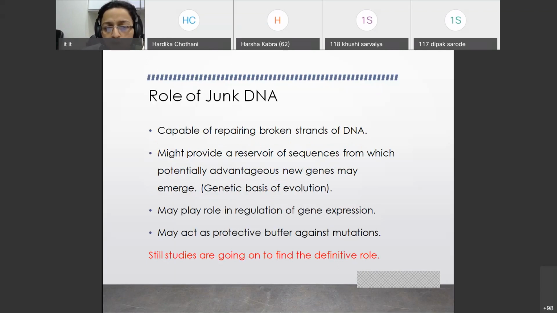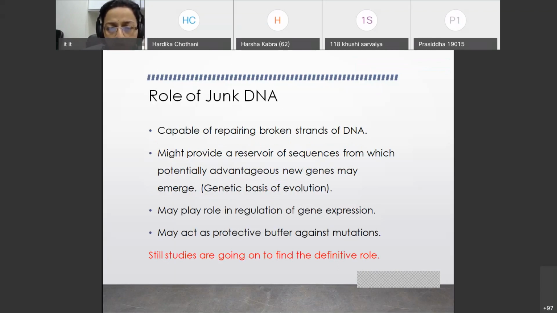And the role of junk DNA, remember this thing, even though these roles are given to you in the books also, the 100% surety that these are the things which are done by junk DNA is not there. Scientists are not yet 100% sure about this.